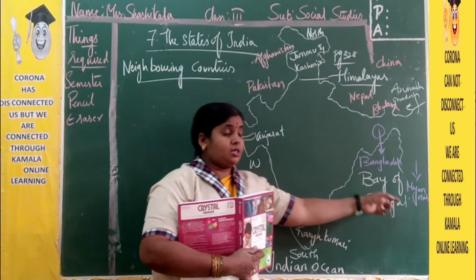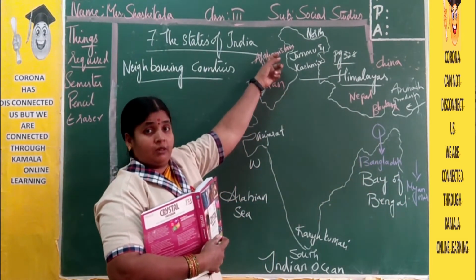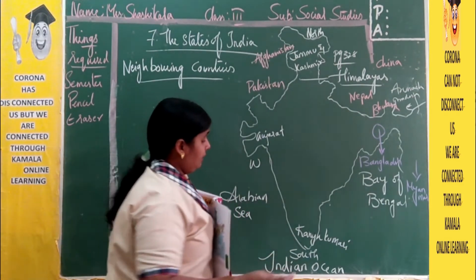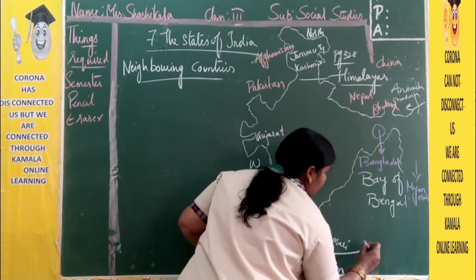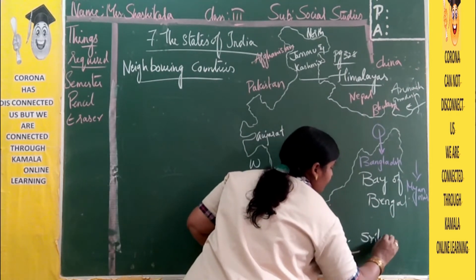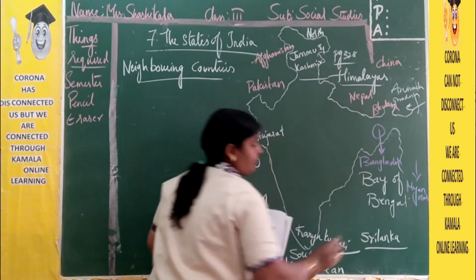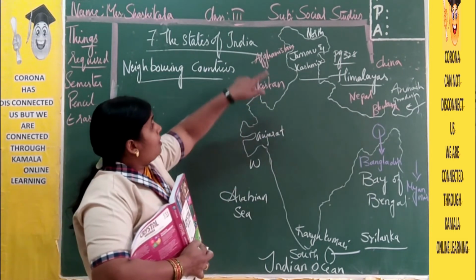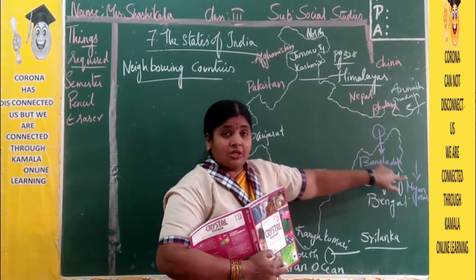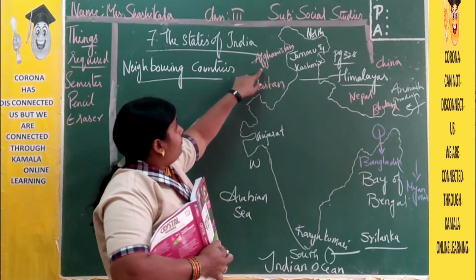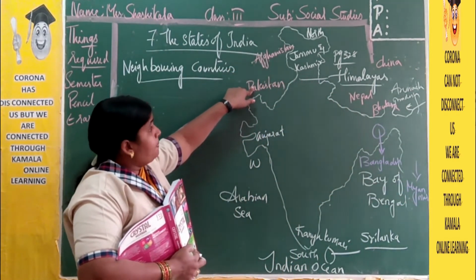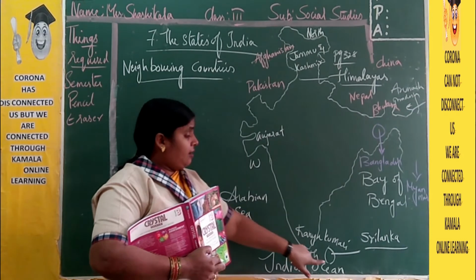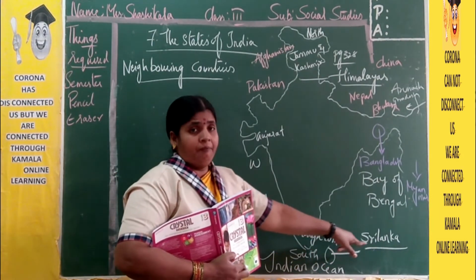Now in the north we have three neighboring countries, in the east two neighboring countries, and in the west two neighboring countries. And what is there in the south direction for us? Here we have an island. That island is Sri Lanka. In the south here we have Sri Lanka. Yes, but is it clear now? What are the neighboring countries of our country? In the east we have Bangladesh and Myanmar, and in the west Afghanistan and Pakistan. In the north, China, Nepal and Bhutan, and in the south we have an island country, Sri Lanka.